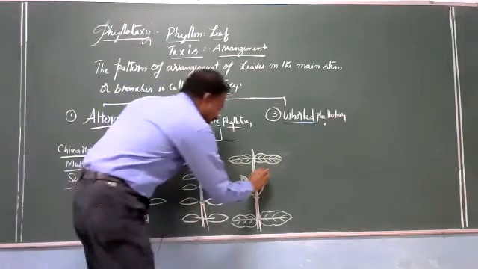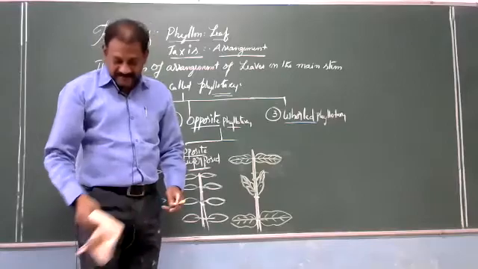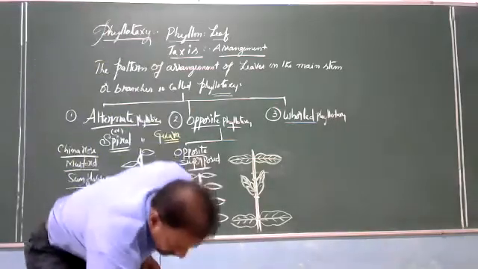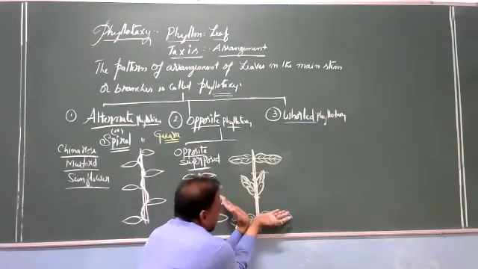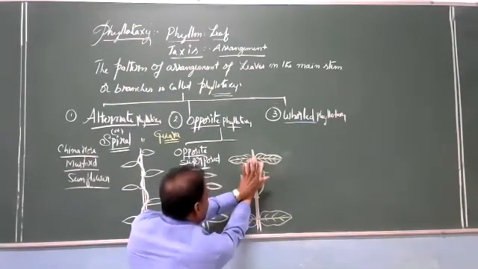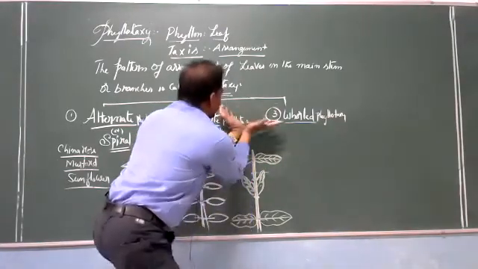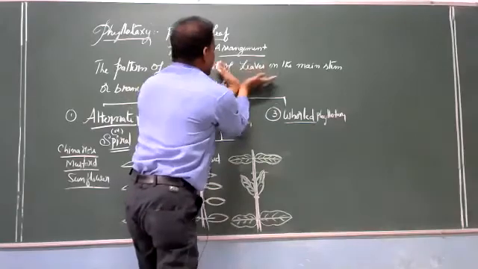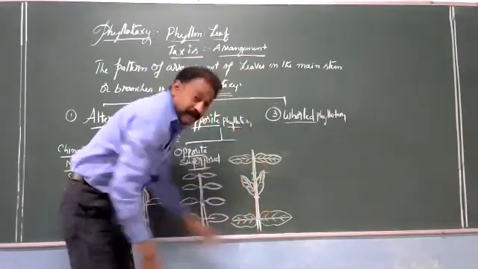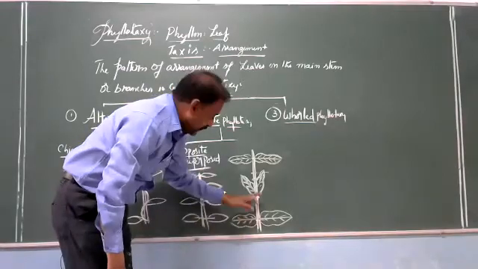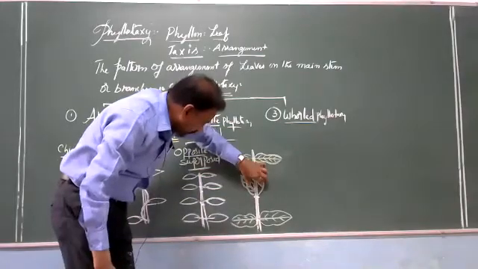Are you able to identify the difference, my dear students? Here, the first node like this, second node opposite, decussate. So opposite leaves, opposite leaves.